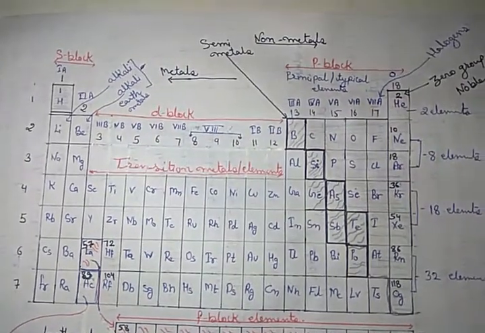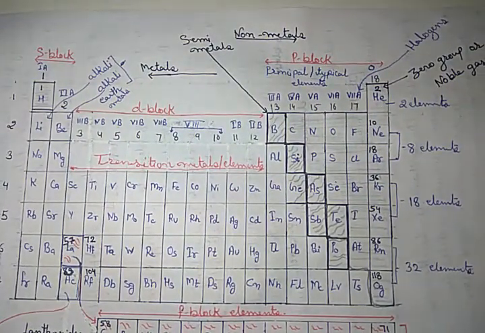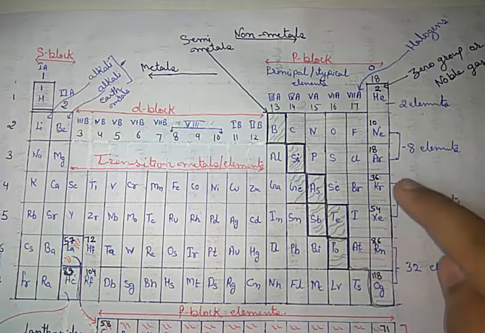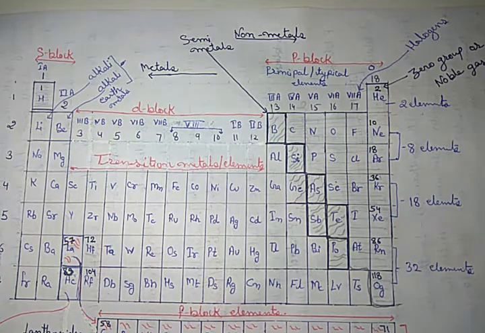So I'm again repeating, in the first period there are only two elements. It is called a very short period. In the second and third there are 8 elements. It is called a short period. First was very short, second and third are called short periods. Fourth and fifth, which have 18 elements, are called long, while 6th and 7th, which have 32 elements, are called very long or extended periods. Got it?